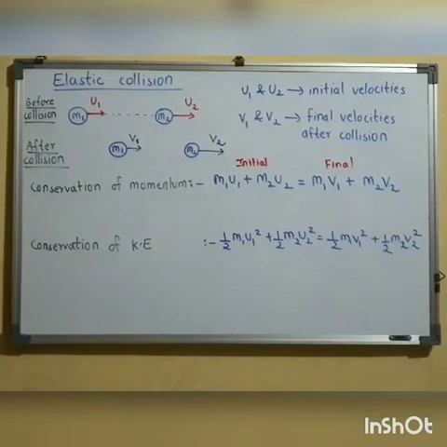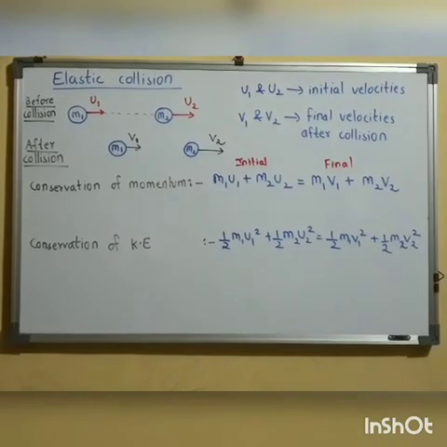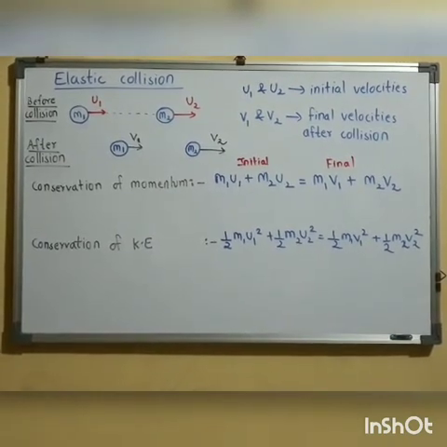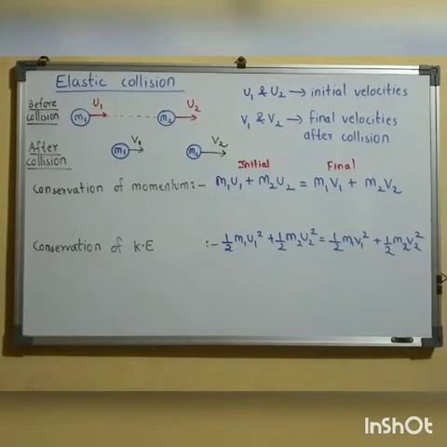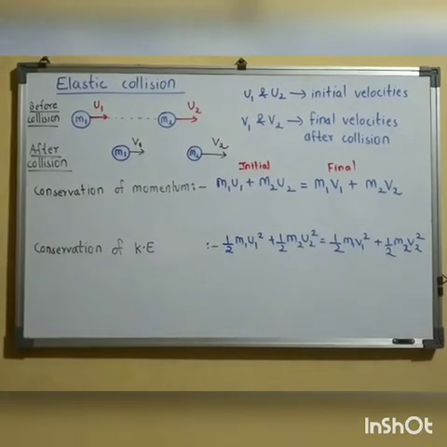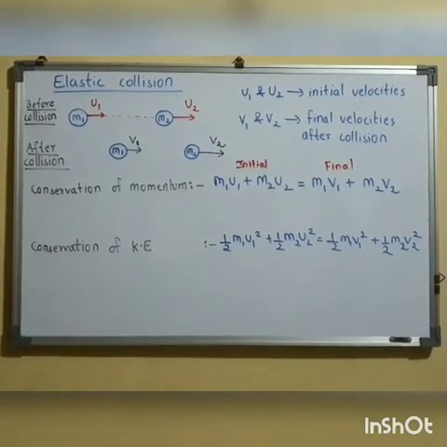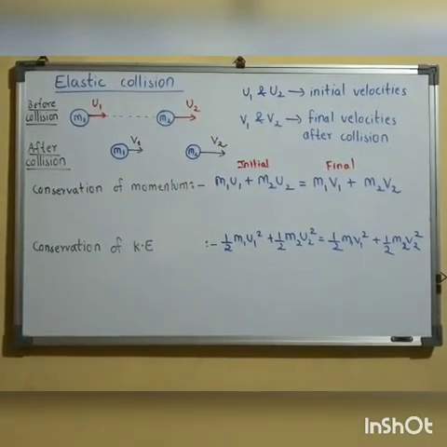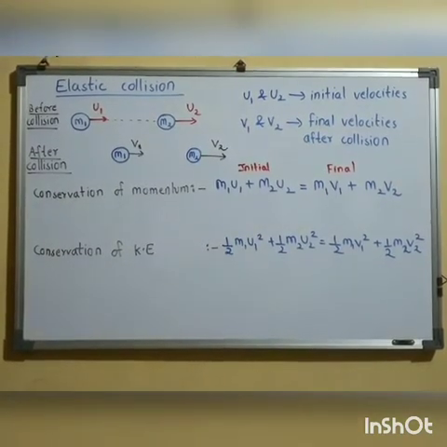So this is the before collision condition, and after collision, the final velocities of the bodies are v1 and v2 respectively. As we have studied, for elastic collision, both momentum as well as kinetic energy are conserved. First I will put up the condition of conservation of momentum. Initial momentum is mass into velocity. So initial momentum for mass m1 will be m1 u1, and for mass m2 it will be m2 u2.